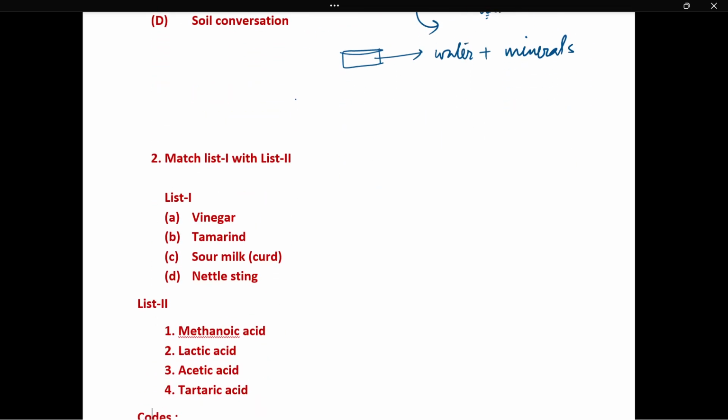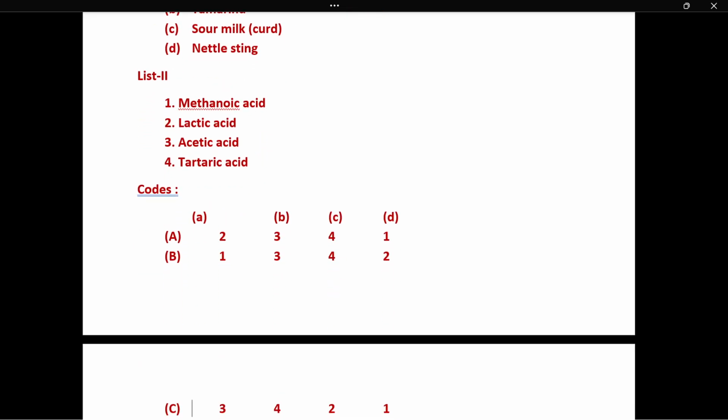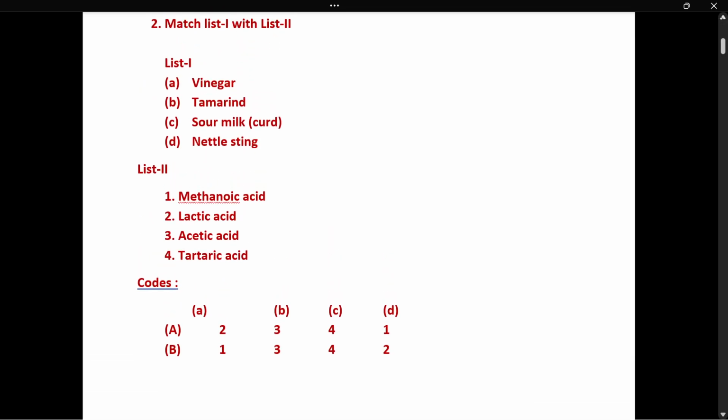Next, question number two. We have to match the following lists: vinegar, tamarind, sour milk, that is white curd, and nettle sting. In list two: methanoic acid, lactic acid, acetic acid, and tartaric acid.